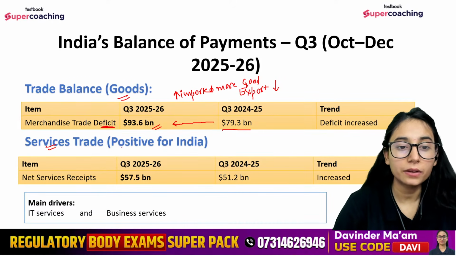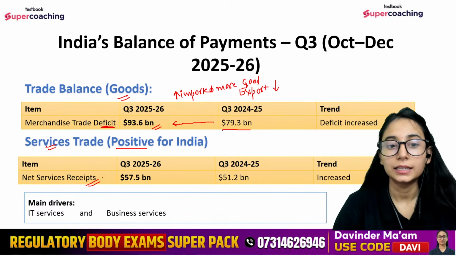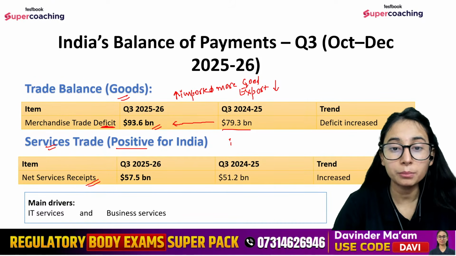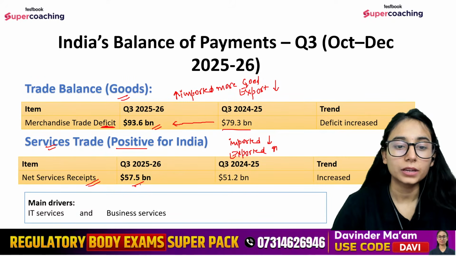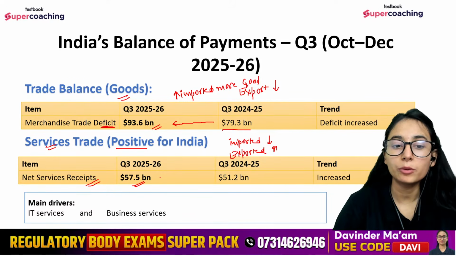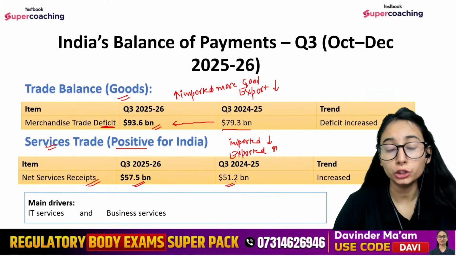Services का देखते हैं. Services is in positive, that means our services receipts have increased, यानी कि we have imported less services and exported more services, right? So currently how much we have? 57.5 billion of net services receipts as compared to 51.2 billion.